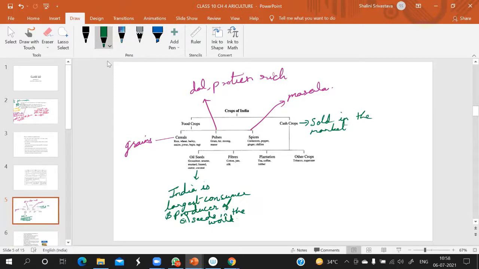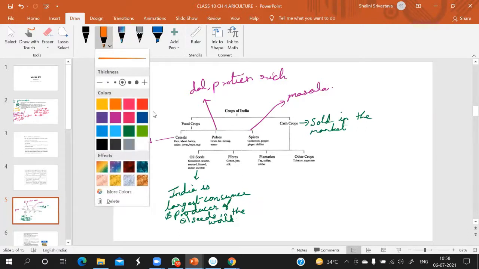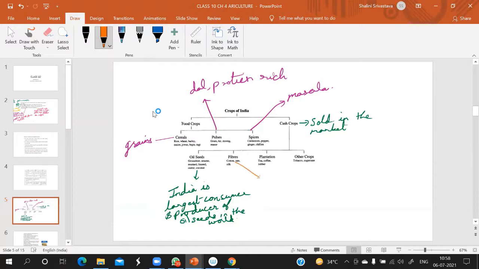Then next is the fiber. Fiber again is to be sold out into the market. Fiber gives us clothes. So what is fiber? It gives us clothes. Which clothes?